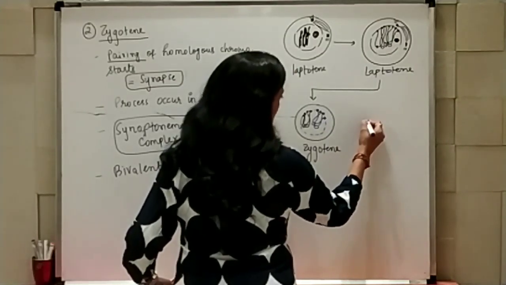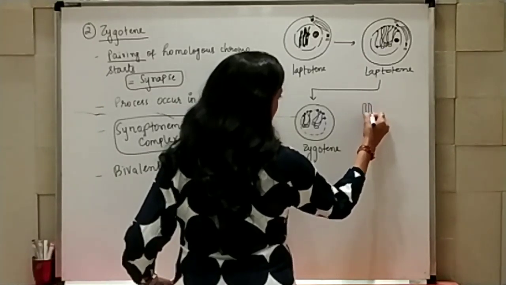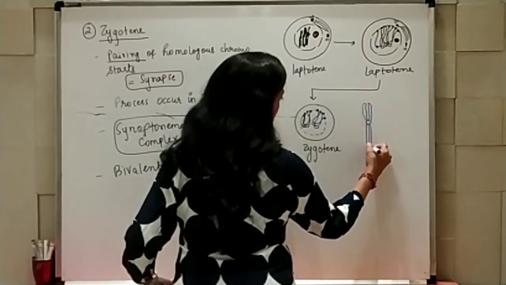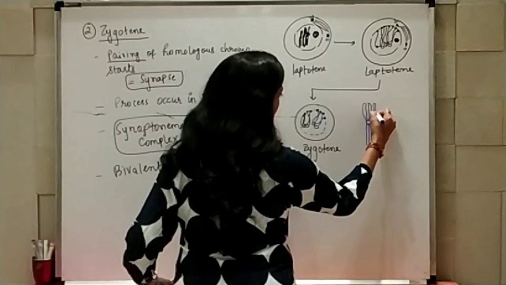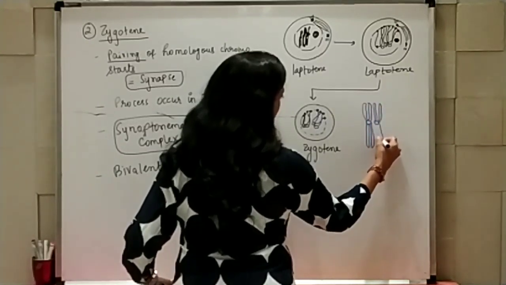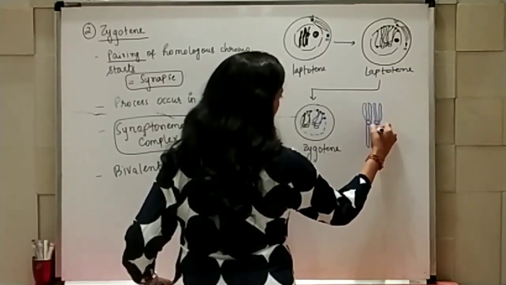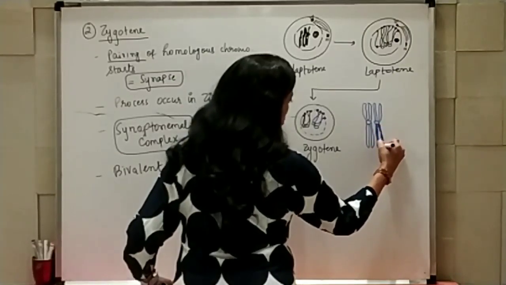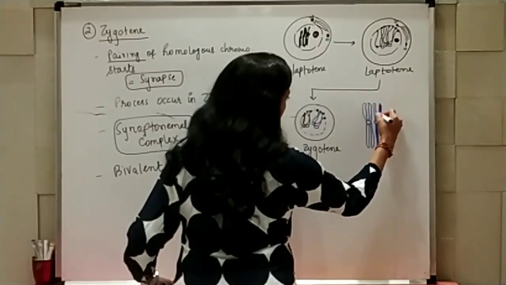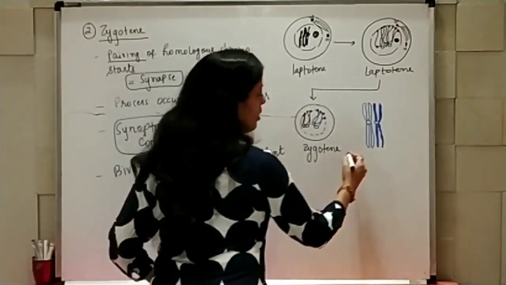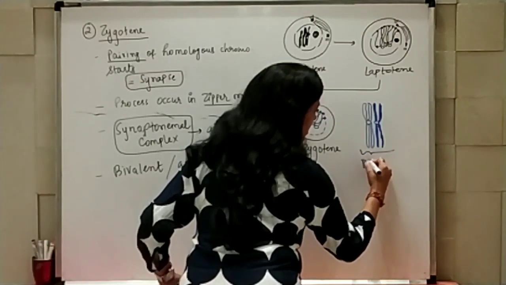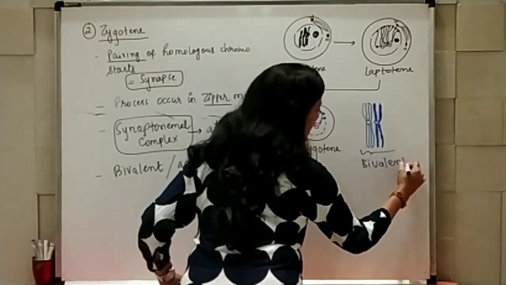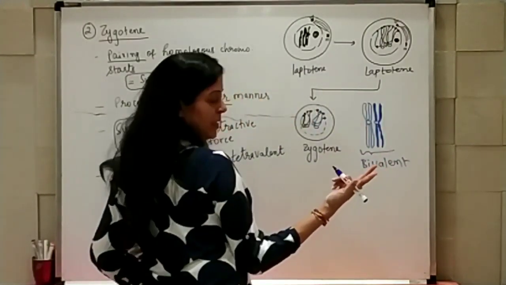Right. So now, if I want to see the chromosome, how it appears under microscope, I am having this kind of structure. One chromosome and its pair chromosome. Let me draw the paired structure a little dark so you can come to know. Right? So actually this is bivalent. Why bivalent? In structure 2 chromosomes are there.